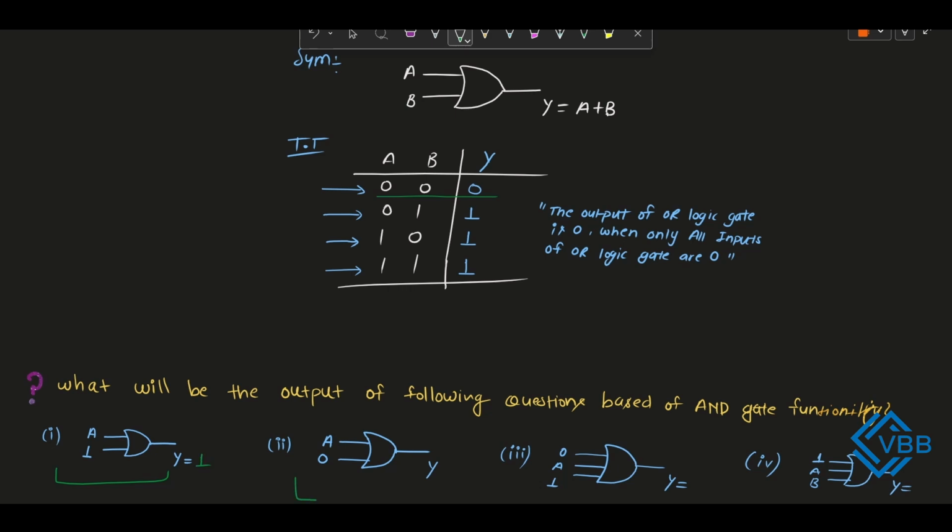Now let's move towards the second question, in which again we need to write the output expression or output value for this OR logic gate. It has input A and logic 0 input. Now if we observe the truth table, you can clearly see that whenever a logic gate has a logic 0 input, then the output is the same as the second input.